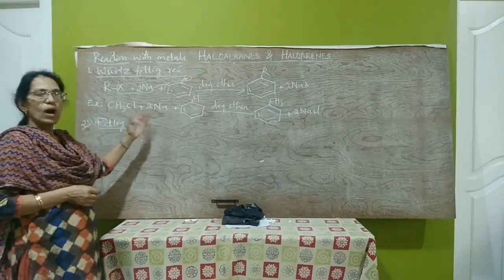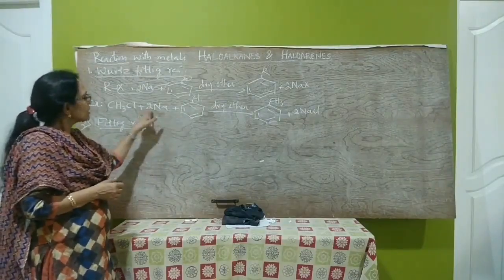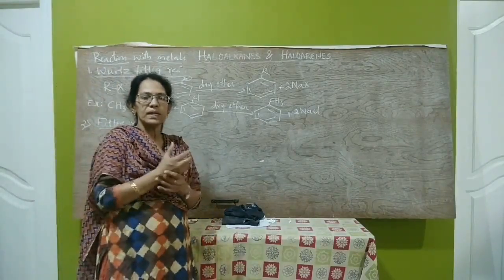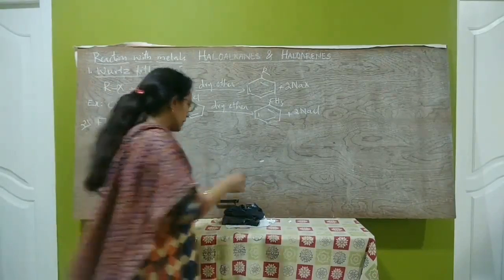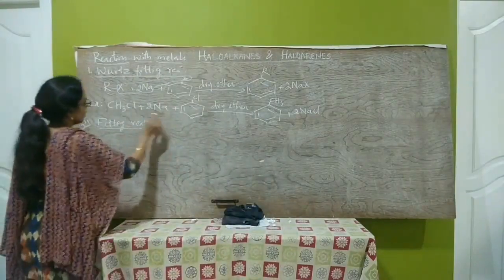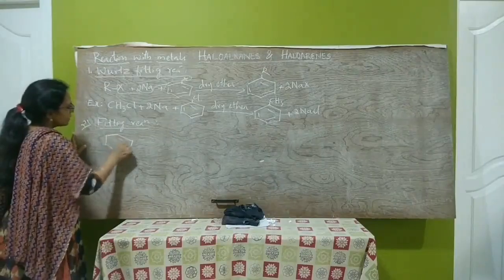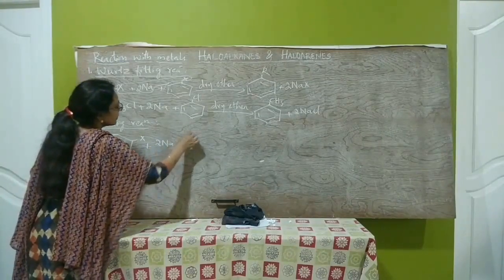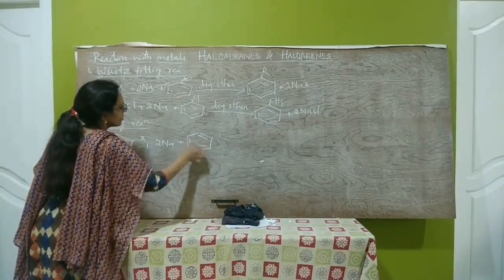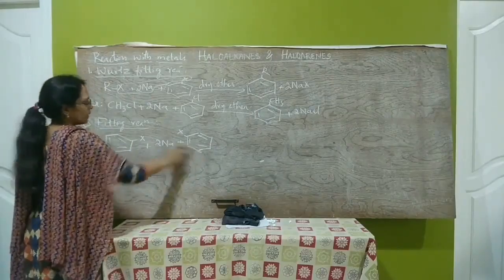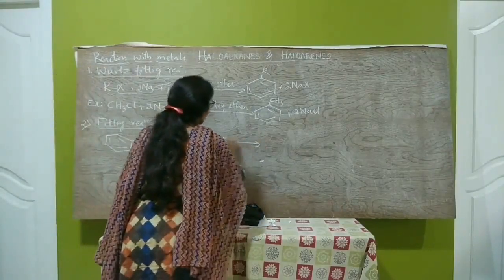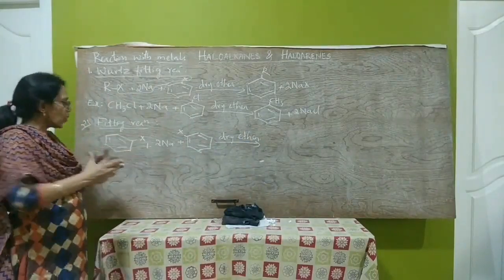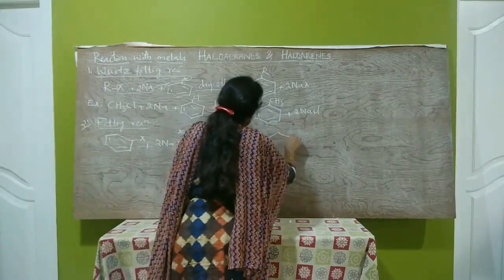Here, 2 molecules of haloarenes, when heated with sodium in dry ether, the 2 arene groups join together. 2 aromatic rings, 2 benzene rings, join together to form diphenyl or biphenyl.